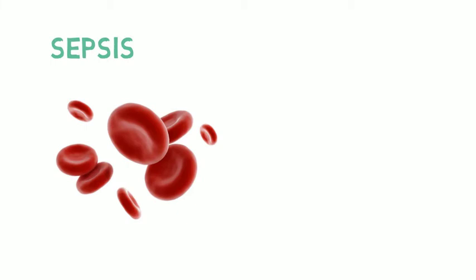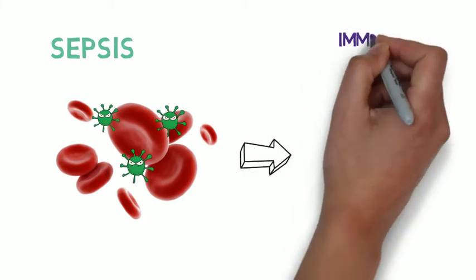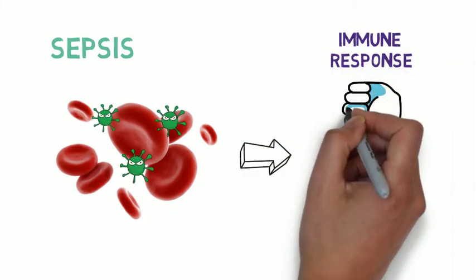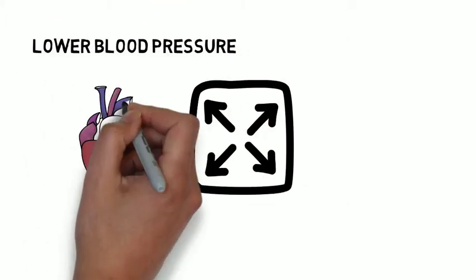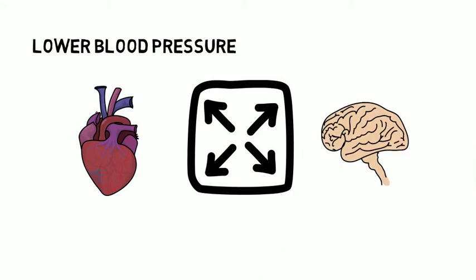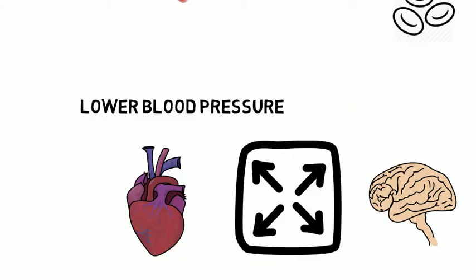This can cause sepsis. This occurs when infection of the blood triggers an immune response from the body. This makes the situation worse and results in an inflammatory response. The inflammatory response causes blood vessels to dilate. This causes lower blood pressure, and important organs don't receive enough oxygen. This has caused septic shock.